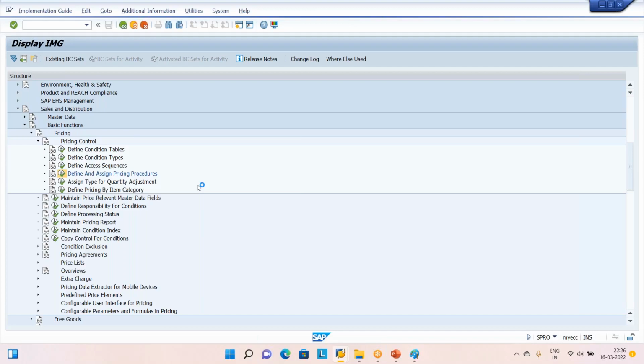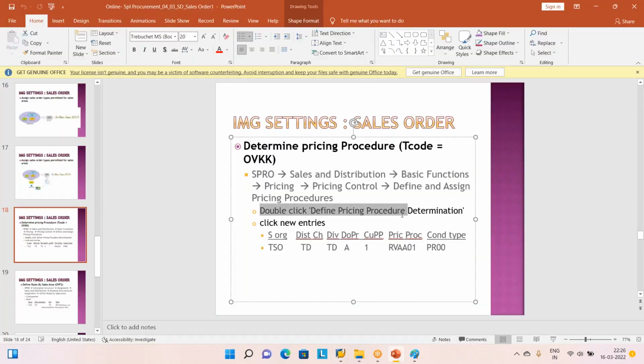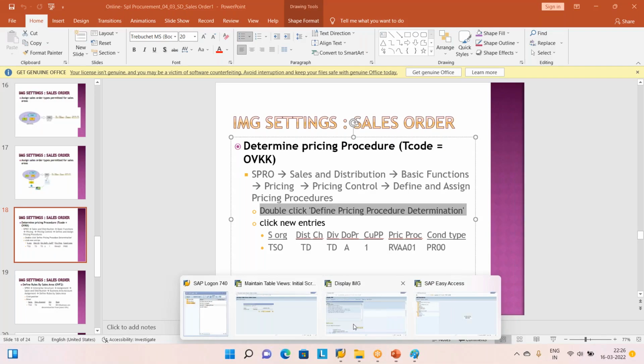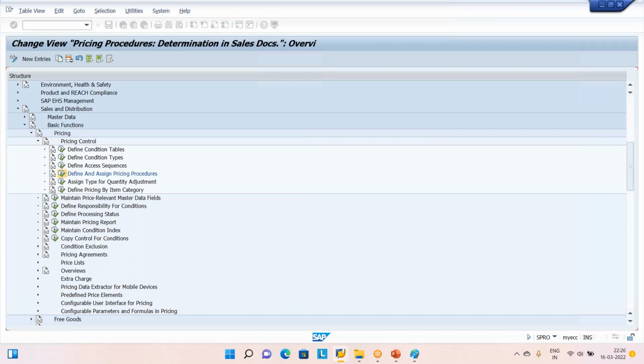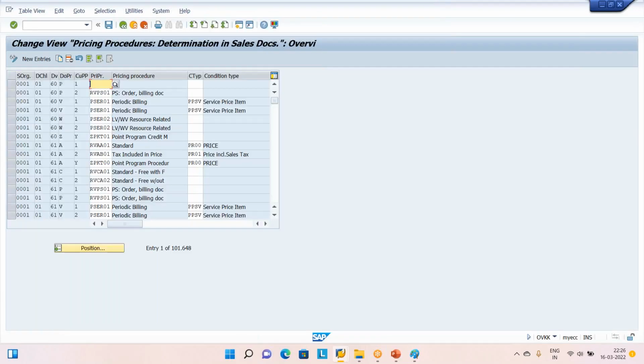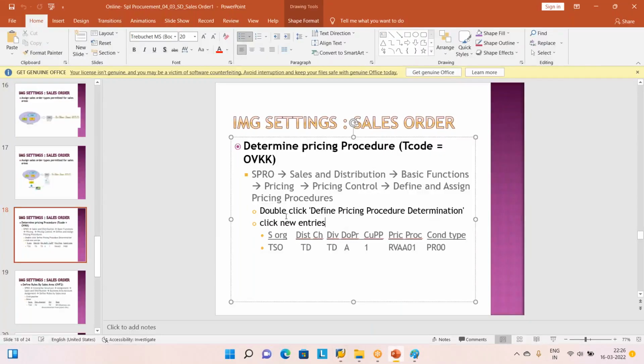Here again, double click define pricing procedure determination step. Define determination of pricing procedure. This one. Then the system will show some standard entries, sir. Okay. But we will click the new entries button.